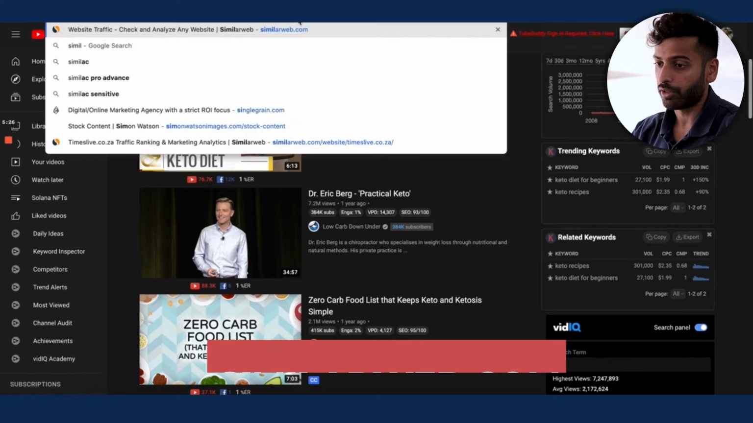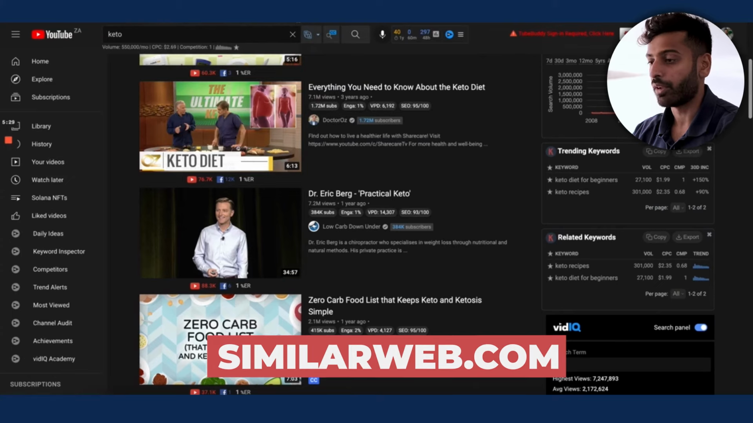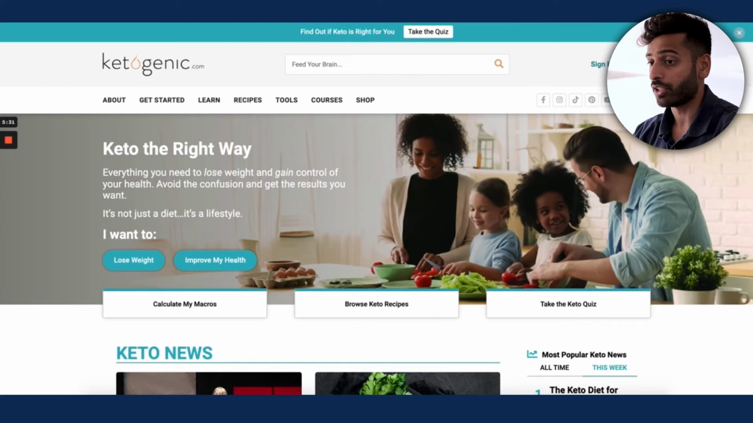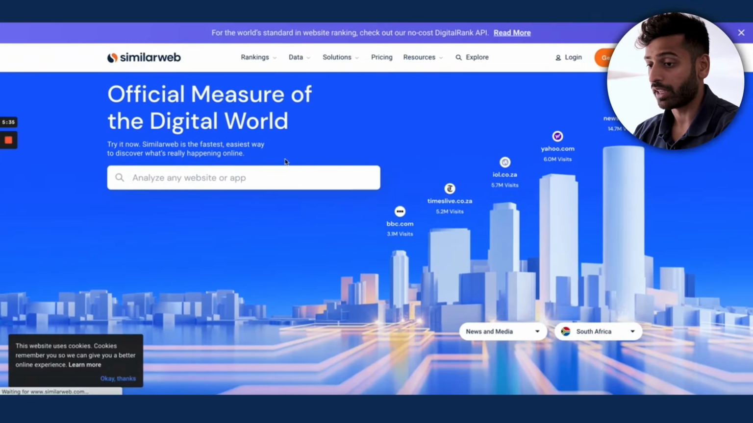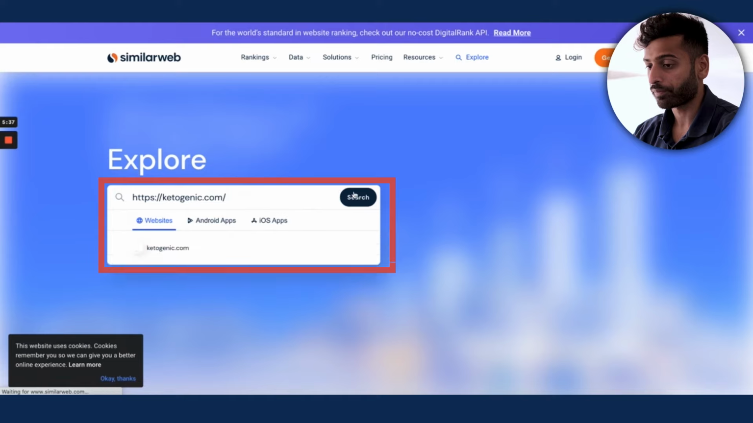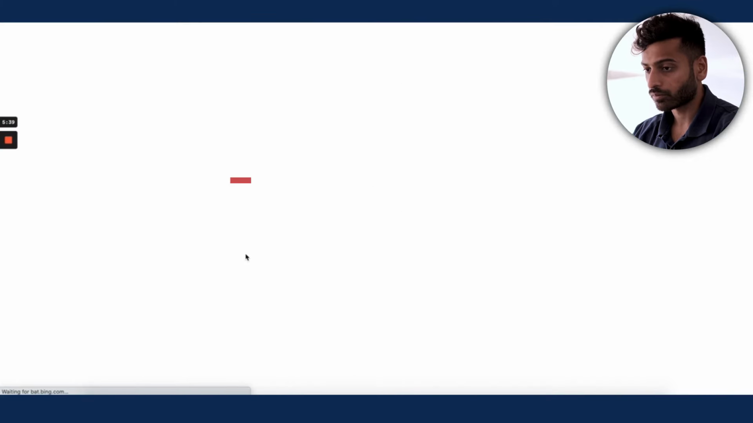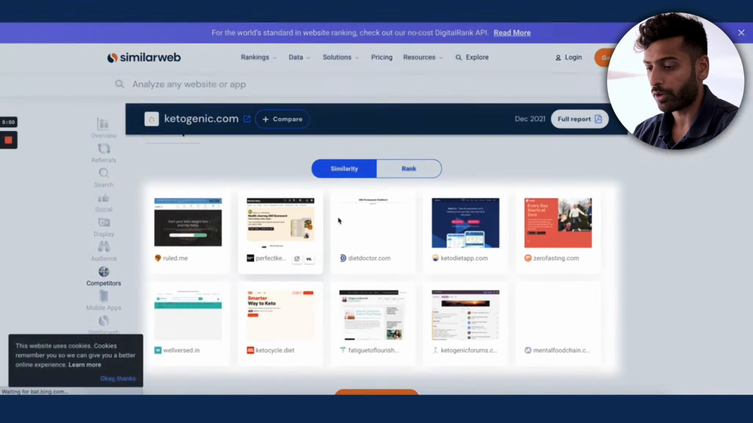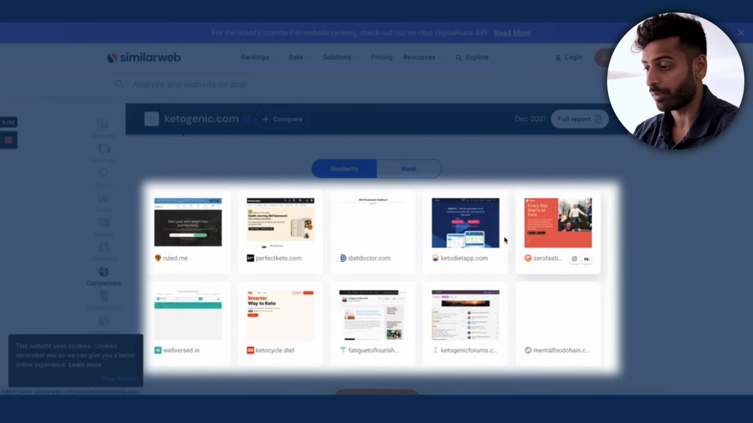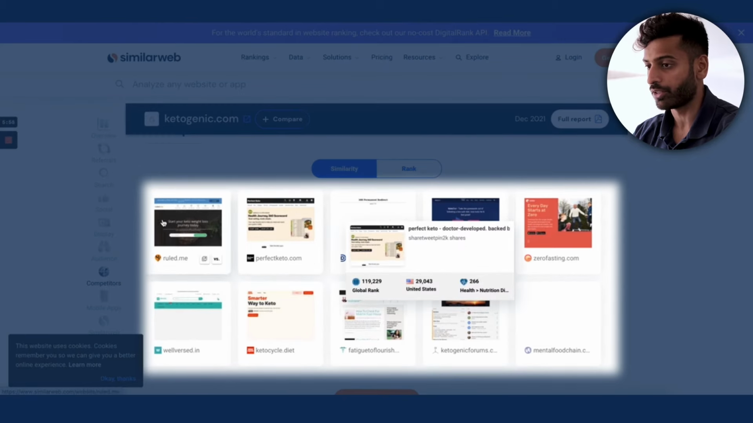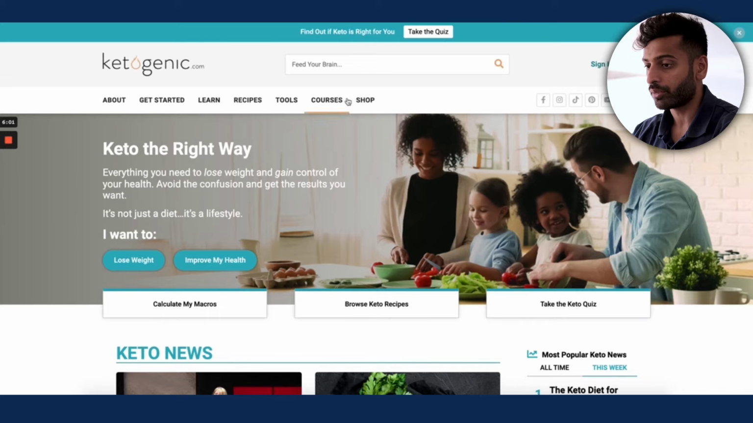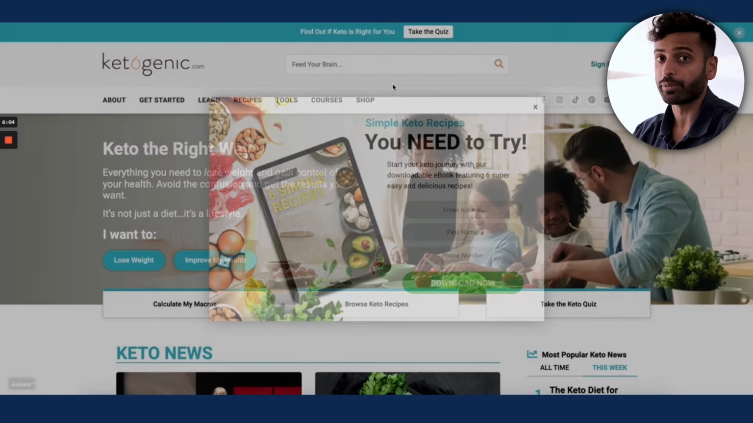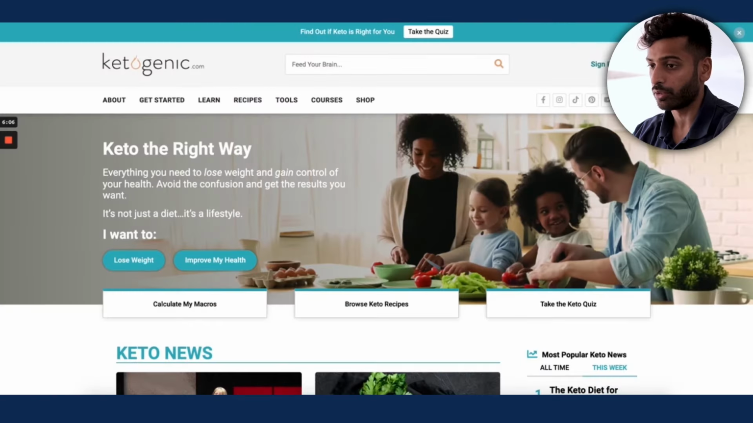Another one is similarweb.com. So if you go to similarweb.com, we have this ketogenic.com, so we can plug in ketogenic.com here. If you scroll down here, it's going to give you a bunch of websites that are similar, right? So this is a great way to find websites. Other great ways to find websites is to go onto these blogs, right? Usually these will have blogs, and see what websites they link out to. So those are great ways to do it.